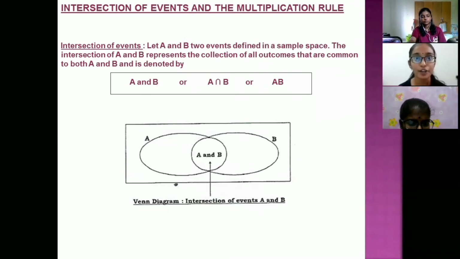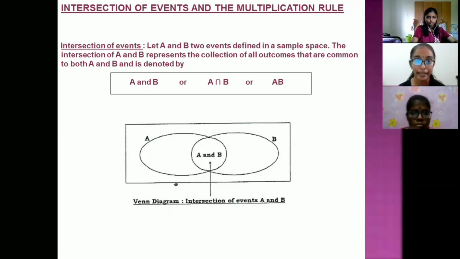Intersection of events and the multiplication rule. Intersection of events: let A and B be two events defined in a sample space. The intersection of A and B represents the collection of all outcomes that are common to both A and B, and is denoted by A and B, or A intersect B, or AB. And this is the Venn diagram of the intersection of events A and B.